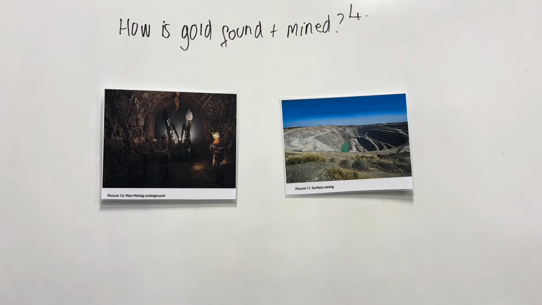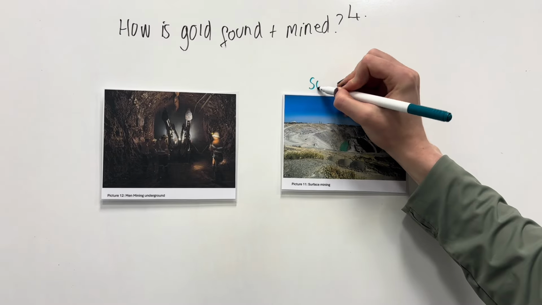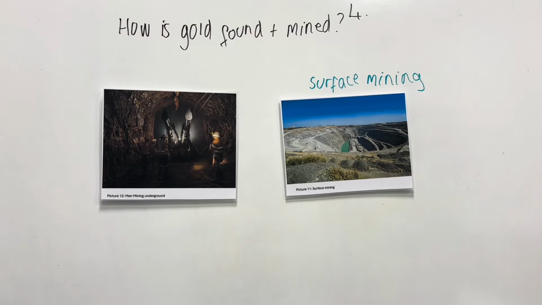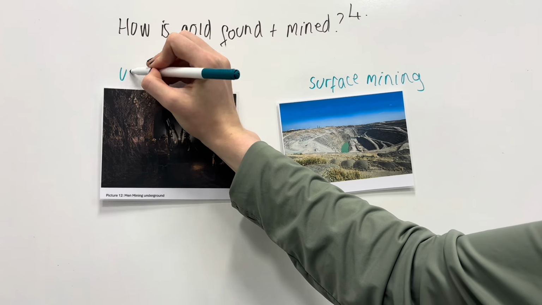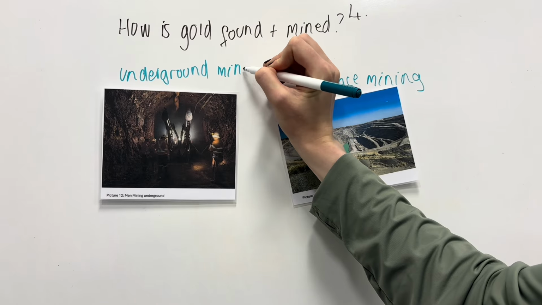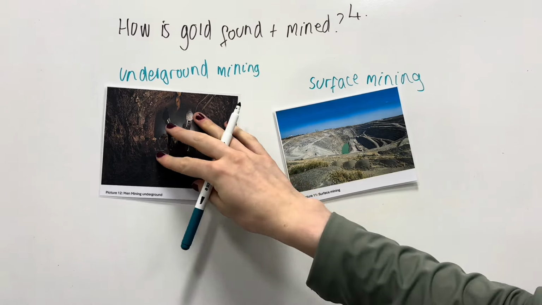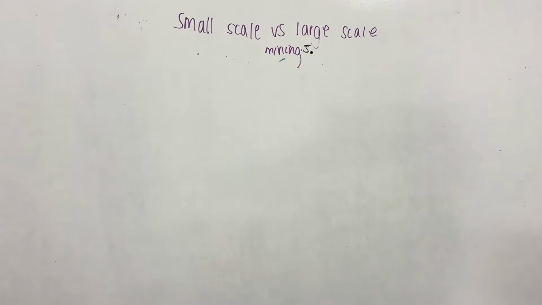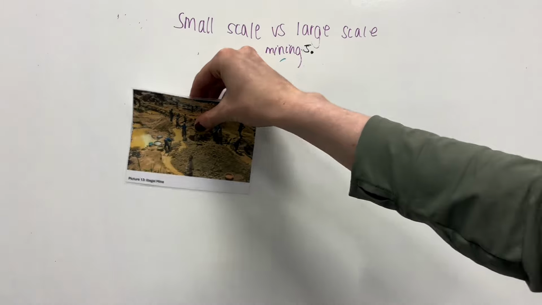On the left, you can see the underground mining, and you can really appreciate the size of the tunnels and the machinery used. On the right, you can see the surface mining, which looks much more like the mining we're used to in the UK, with abandoned quarries. However, this, like I said, uses a lot of land to remove the material and put it on the side, destroying ecosystems. Please use reference 5 for this next segment.